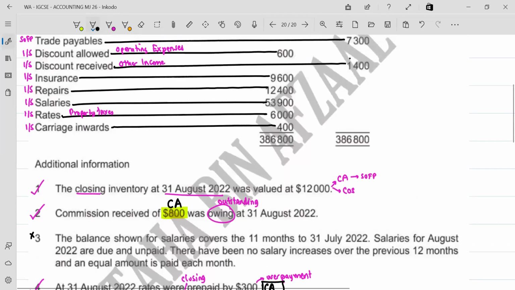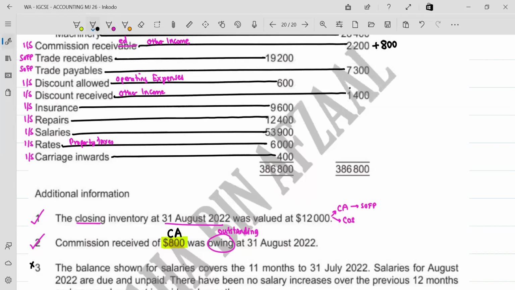The second effect is because it does not relate to this year, it relates to the next year. It should not be included in this year's calculation of profit. That is why you take it away from the total amount that you paid. So during the year, you've paid 6,000 for rates, out of which you get to know by the end of the year that 300 was paid, but the services were not availed. These services for $300 for rates will be availed next year. So next year, जो भी bill आएगा उसमें से 300 आप already pay कर चुके होगे. But this is for the next year, not for this year.